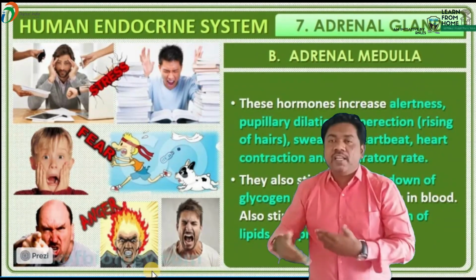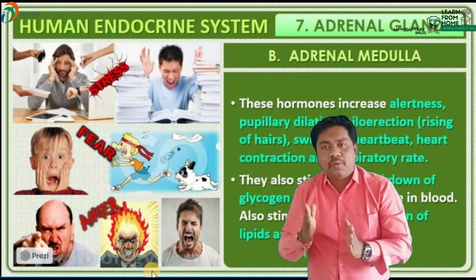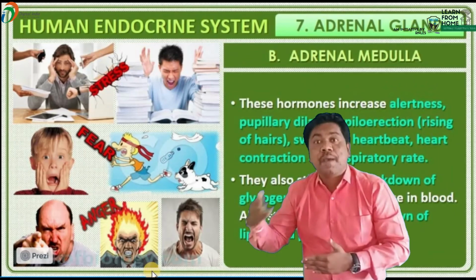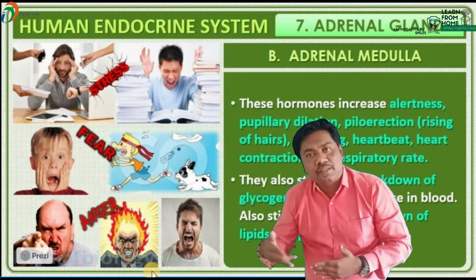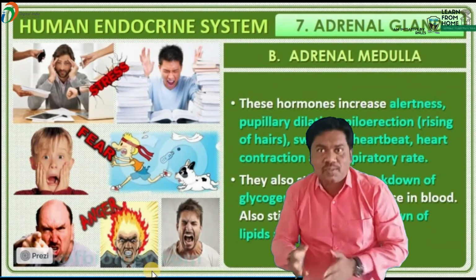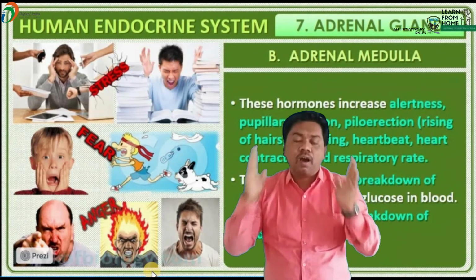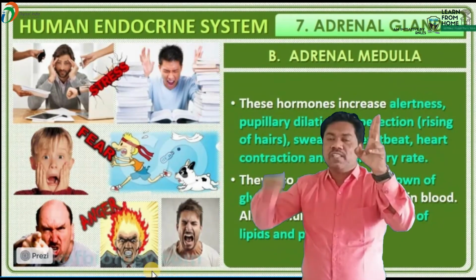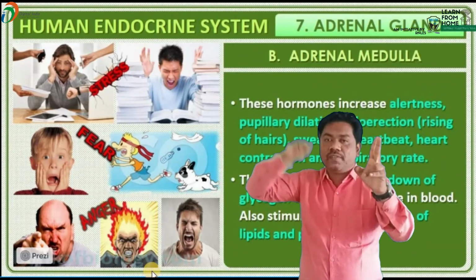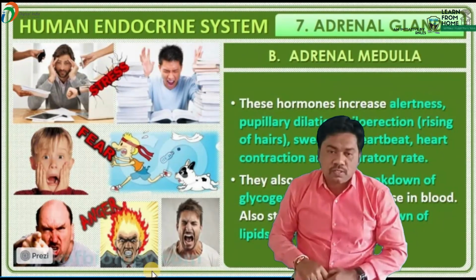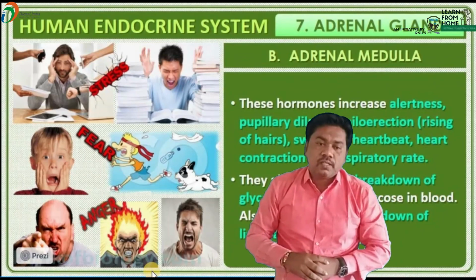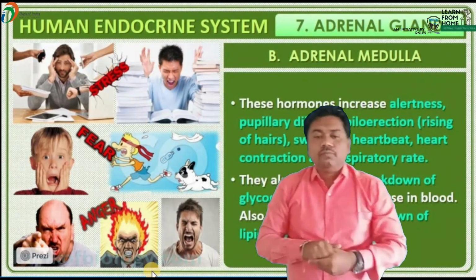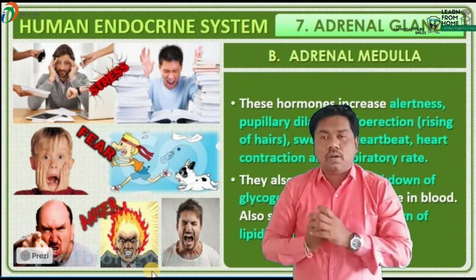Adrenaline is produced from the adrenal medulla. It is also produced from the sympathetic nerves, and from the sympathetic neurons. This is a very, very important hormone. It is produced from two sources: one is the adrenal medulla, the other is sympathetic nerves or sympathetic neurons. This is the role of the hormones adrenaline and noradrenaline.